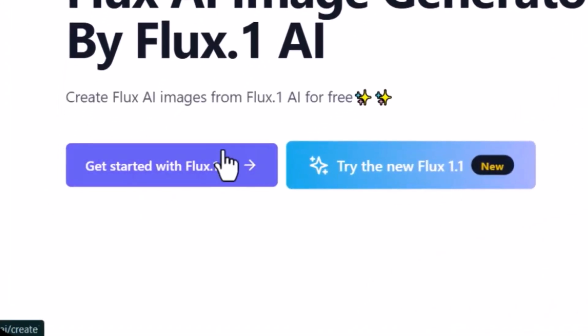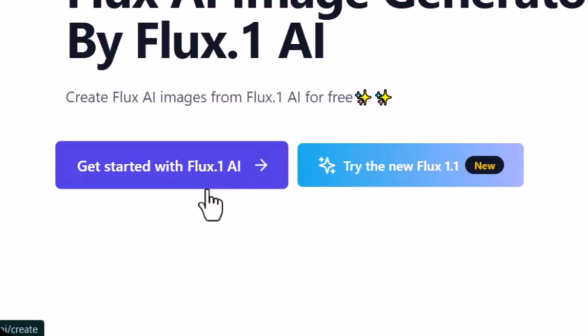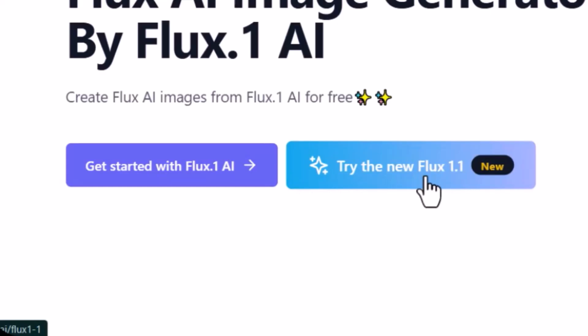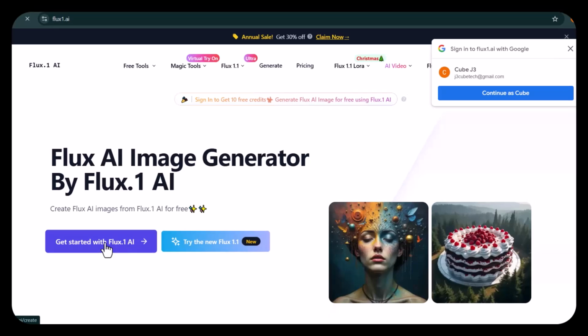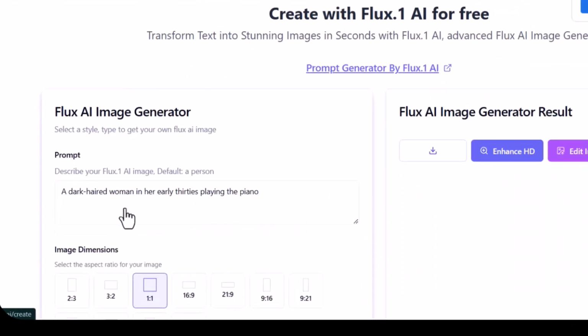Then next, there are 2 versions of it. The first version is Flux.1 AI. This one allows you to use 1 credit per image generation, while Flux 1.1, which is a newer version, allows you to use 8 credits for 1 image creation. So now let's proceed with Flux.1 AI.